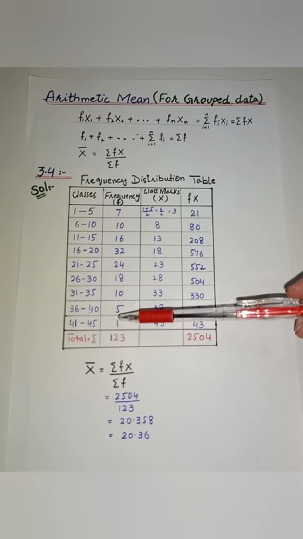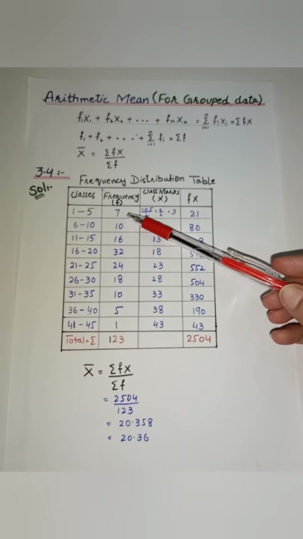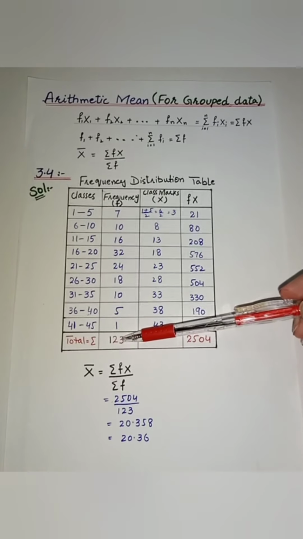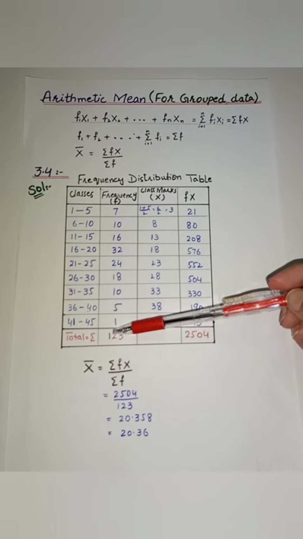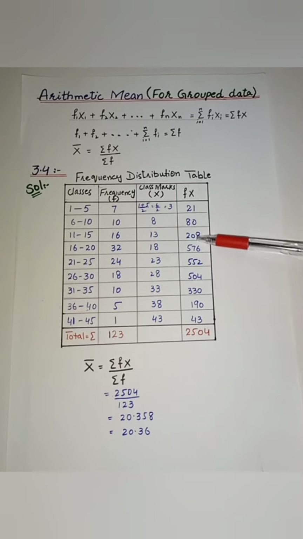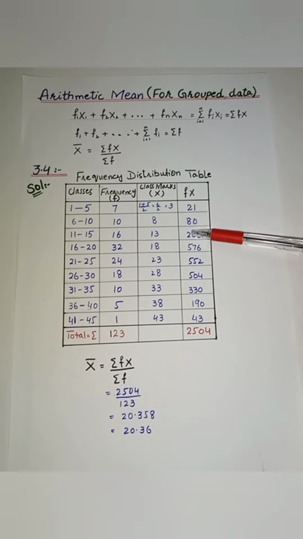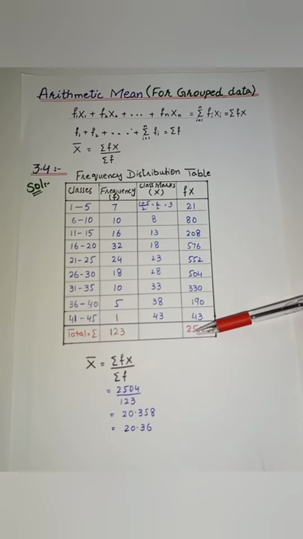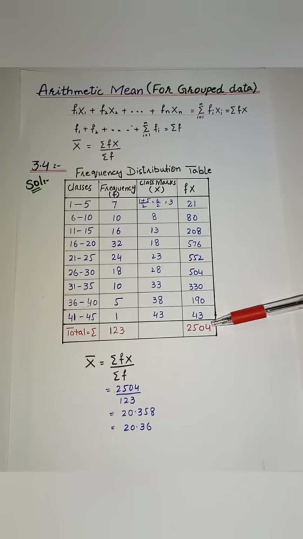Now we add the column of frequency, which is equal to 123, and we add the column of fx. We add these numbers and we get 2504.